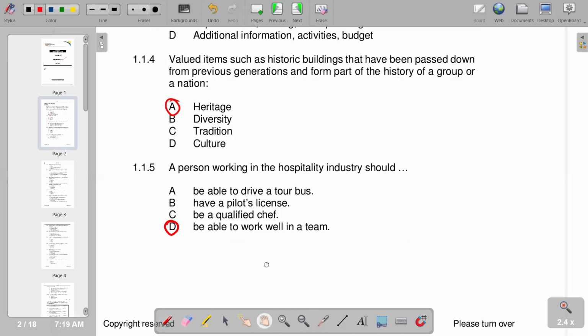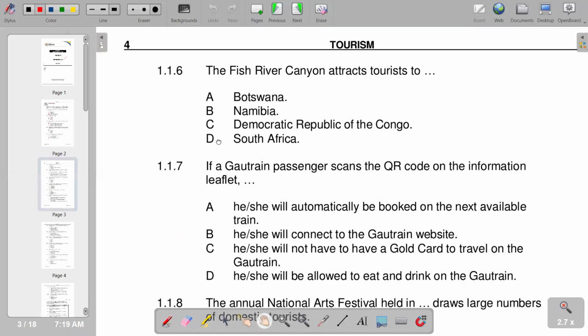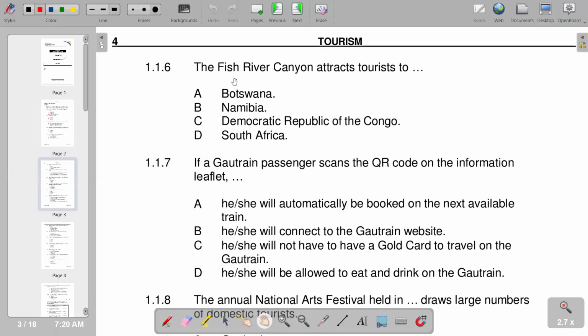So we'll move on to the next part, which is now question 6. The Fish River Canyon attracts tourists to, so obviously we need the country. So on number 6, we have B, which is Namibia. It is in Namibia.